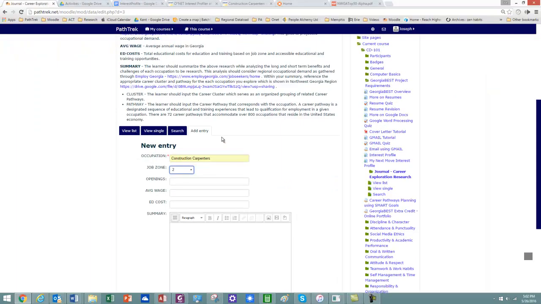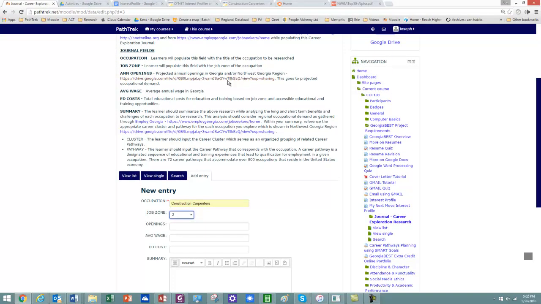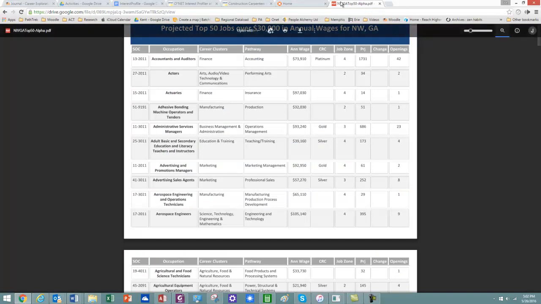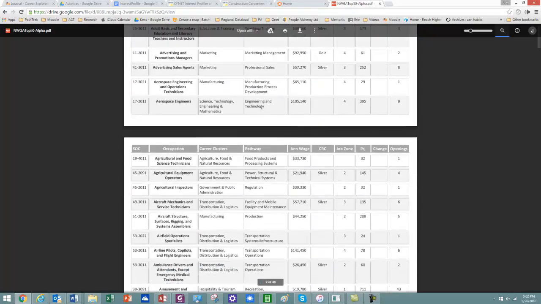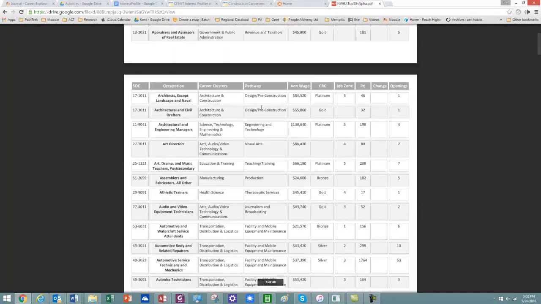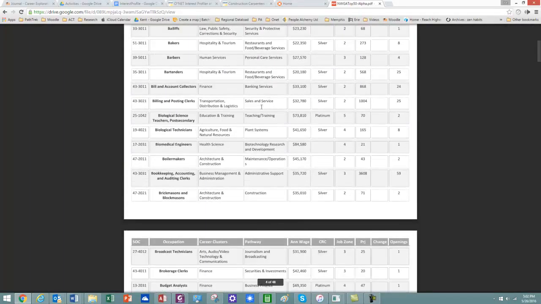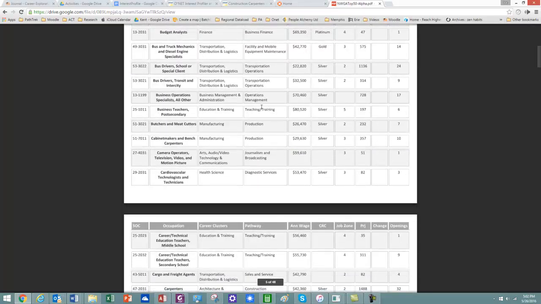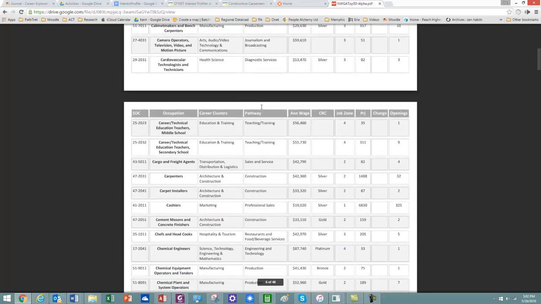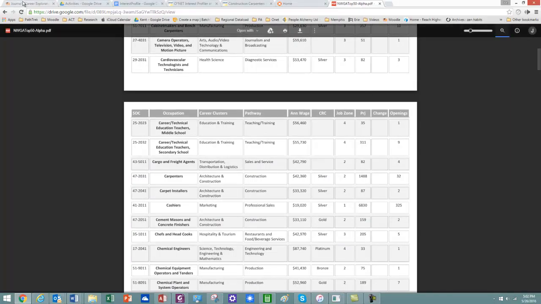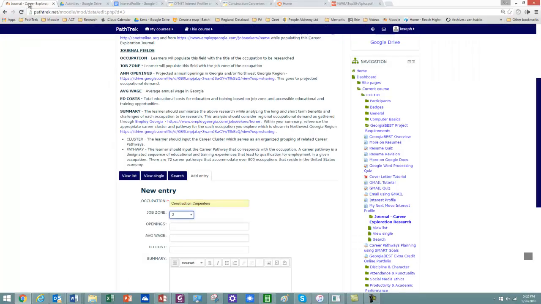This is the annual projected openings in Georgia, or the Northwest Georgia region. The data source we're using for this is contained in this file. So we want to go down here and look for carpenters. And there's 32 projected openings, so this has got good job demand. This tells us that there's going to be openings in this area. 32.